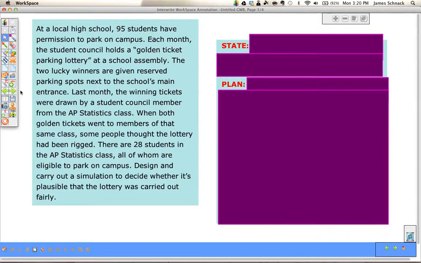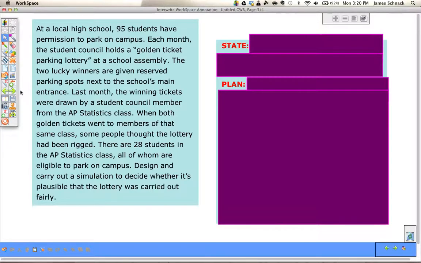But here's our golden ticket problem. We have a high school, 95 students, permission to park on campus. Each month, the student council draws 2 names that are given reserved parking spots next to the main entrance. Last month, the student council member from the AP Stats class drew the names, and both golden ticket winners came from that class.